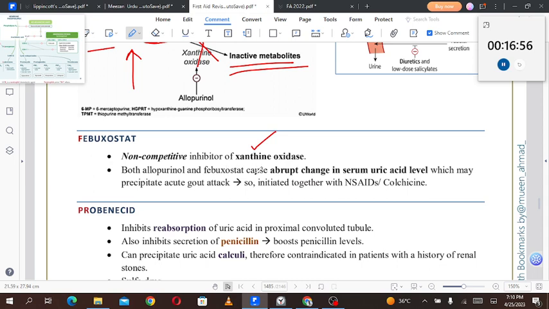Both allopurinol and febuxostat cause an abrupt change in the serum uric acid level, which may precipitate an acute gout attack. So they are initiated together with NSAIDs and colchicine. That is a paradoxical effect, because allopurinol and febuxostat, when given individually or maybe together, can cause a severe acute gout attack episode. To prevent that, we must initiate them with NSAIDs and colchicine.